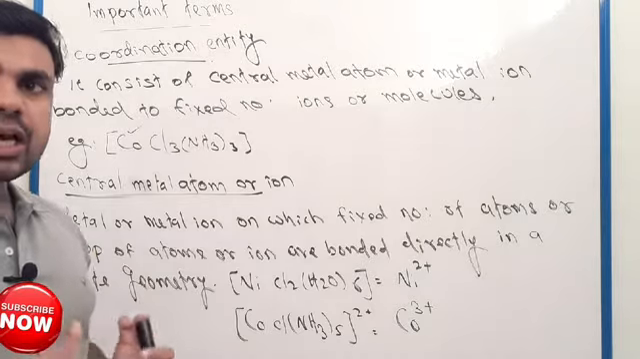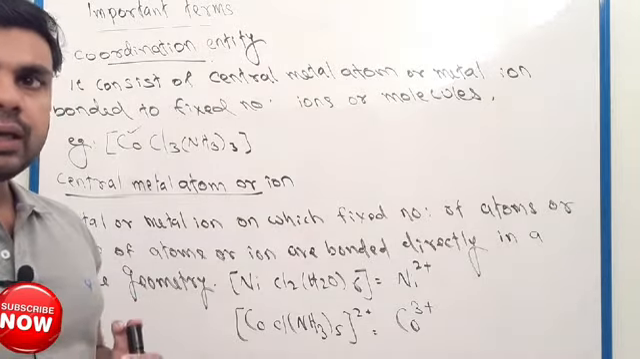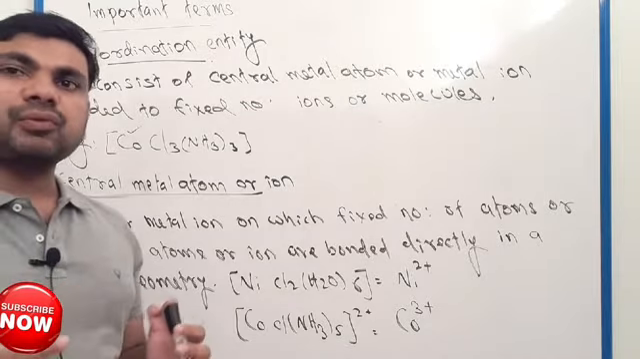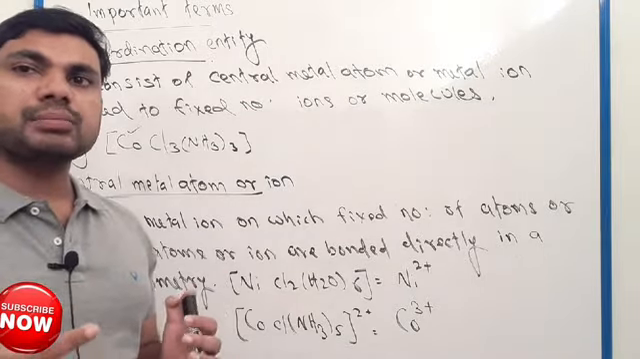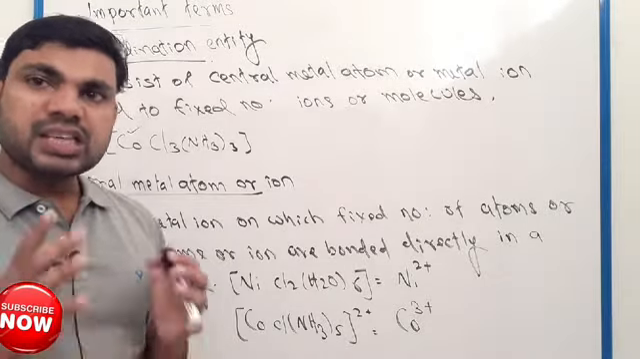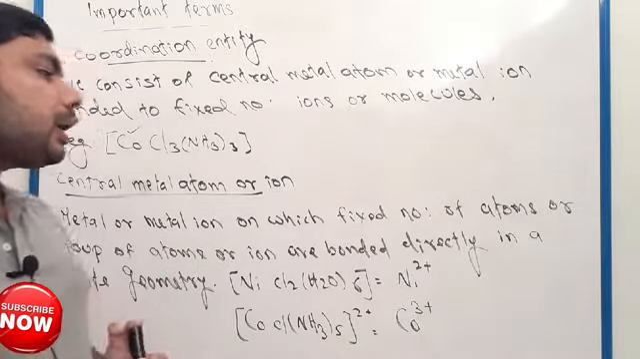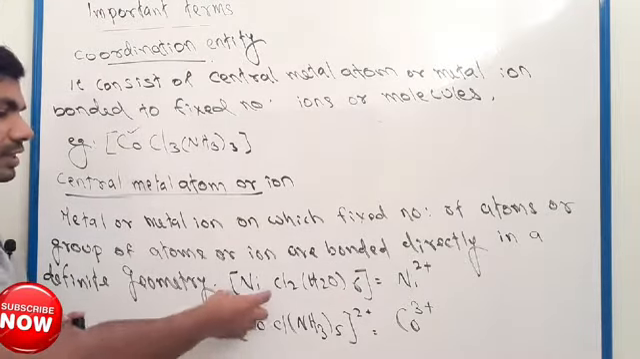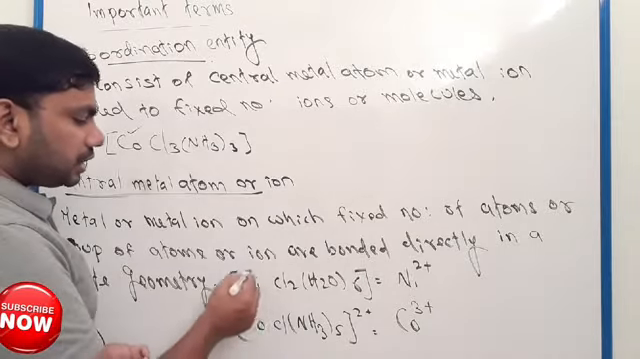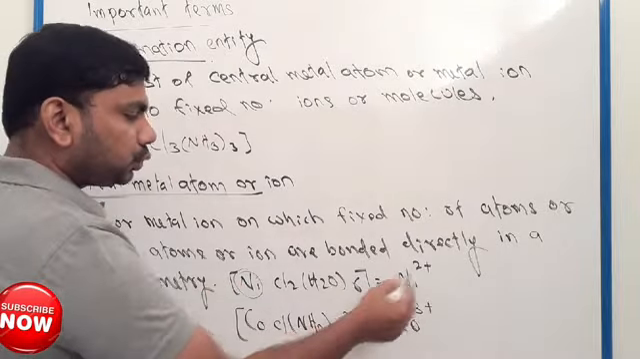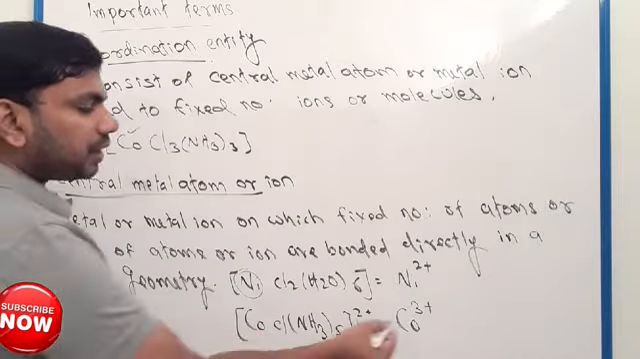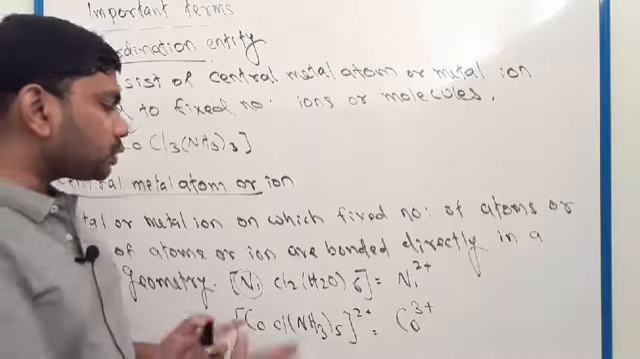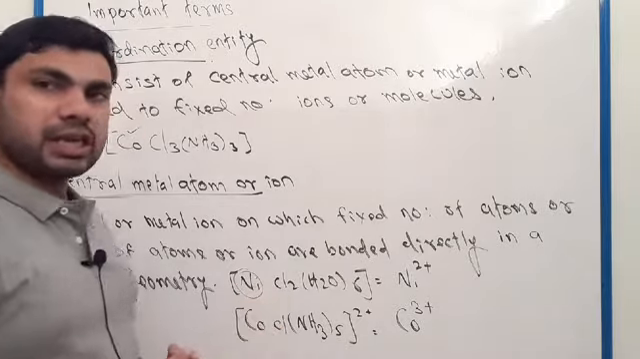So central metal atom or central metal ion means the metal or metal ion on which a fixed number of atoms or groups of atoms are directly bonded. Such types of metal or metal ion are called central metal atom. See here, this is one example. Here nickel 2 plus, and here cobalt 3 plus. I will discuss with you later how to find the charge of this central metal atom.